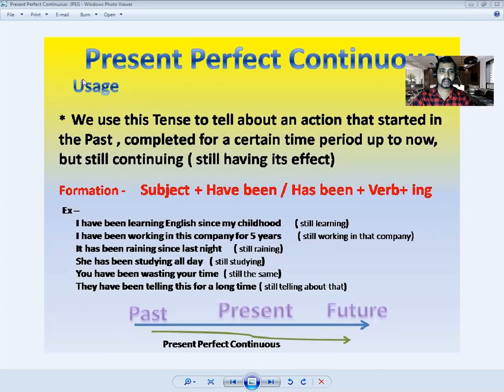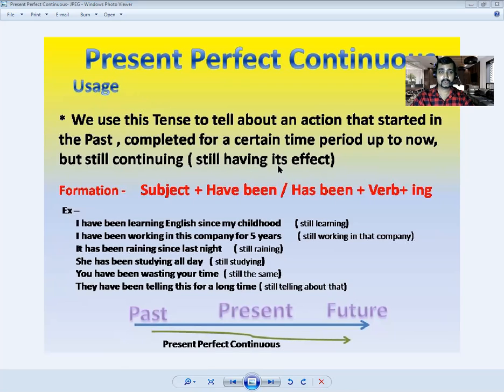So now here I have given you the usage. We use this tense to tell about an action that started in the past, completed for a certain time period up to now, but still continuing. So within brackets, I have mentioned still having its effect.